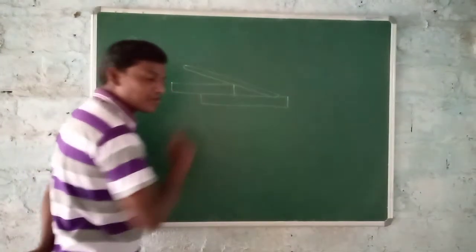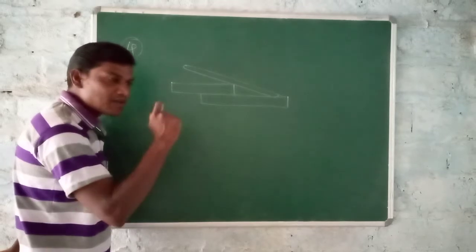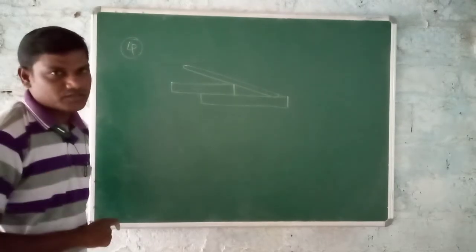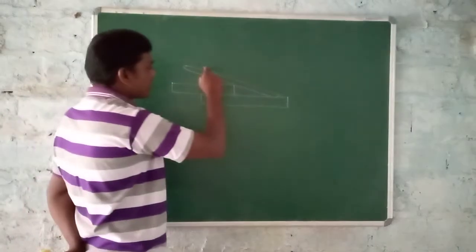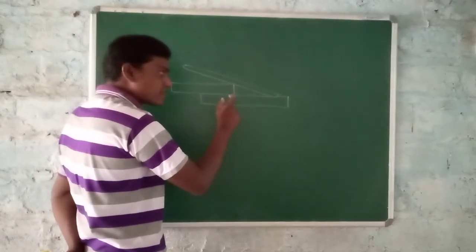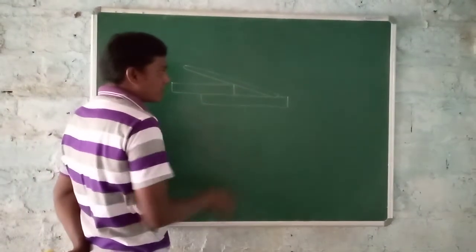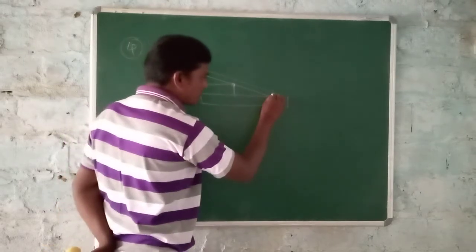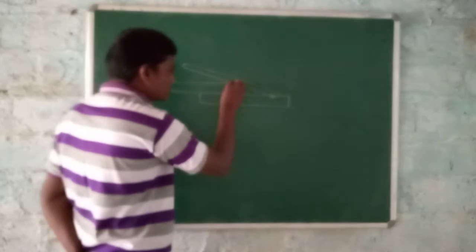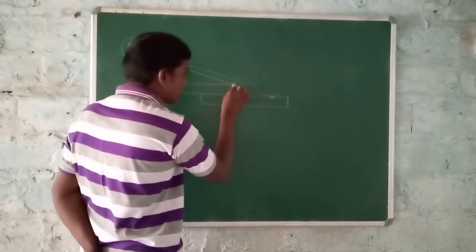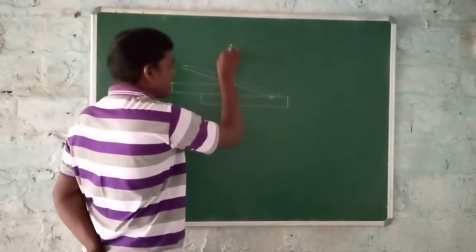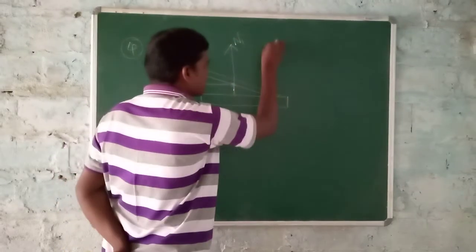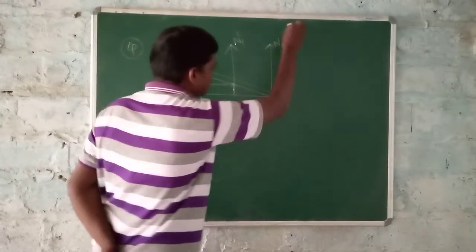Normal force is an example of a contact force. Here the stick contacts the step at this position and at this position, so from the step, normal force acts vertically upward on the stick. I can call this N1 and this N2.